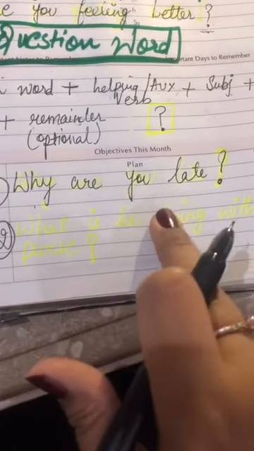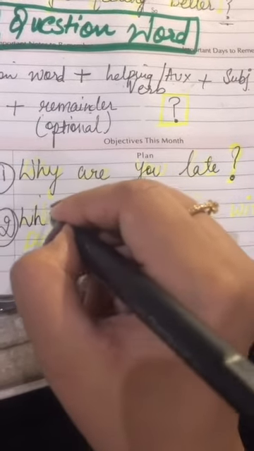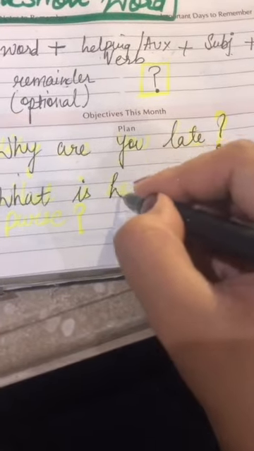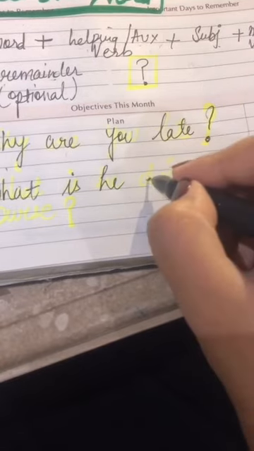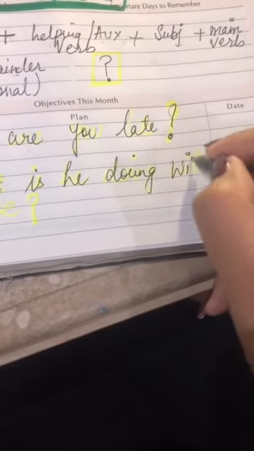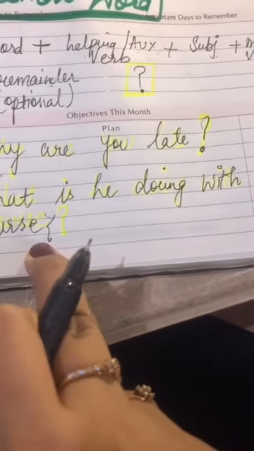Now let's look at the second sentence. What is he doing with that purse? Again I'm going to overwrite. What is the question word, is is the helping verb, he is the subject, main verb is doing, and with that purse is the remainder. That means the leftover part in the sentence that is giving or asking additional information, that purse. So that's how you're going to form your two sentences. Do remember to end it with a question mark.